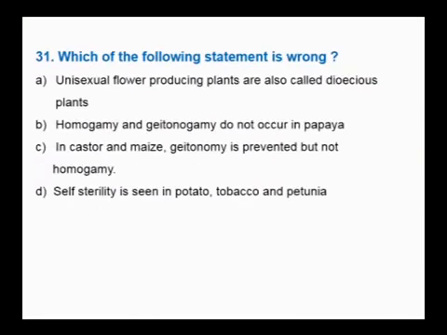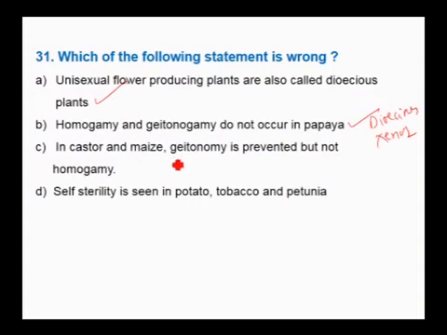Next question. Which of the following statements is wrong? Unisexual flower producing plants are also called dioecious plants. It is a correct statement. Homogamy and geitonogamy do not occur in papaya. This is correct because the plant is dioecious. In dioecious plants only xenogamy is possible, not homogamy, or you can say autogamy and geitonogamy. In castor and maize, geitonogamy is prevented but not homogamy. So, this is a wrong statement.